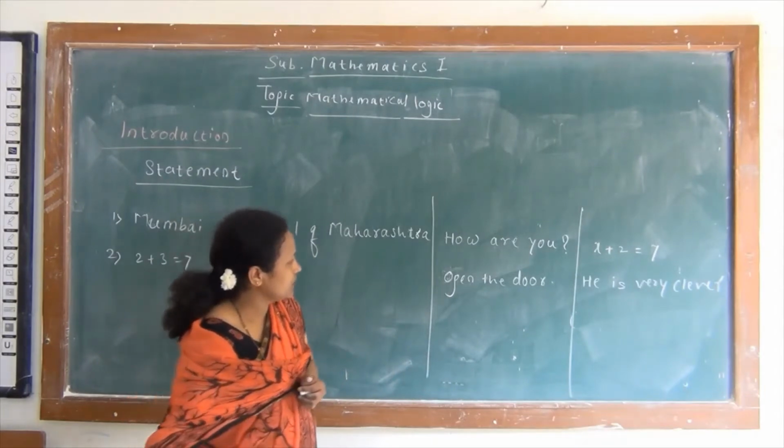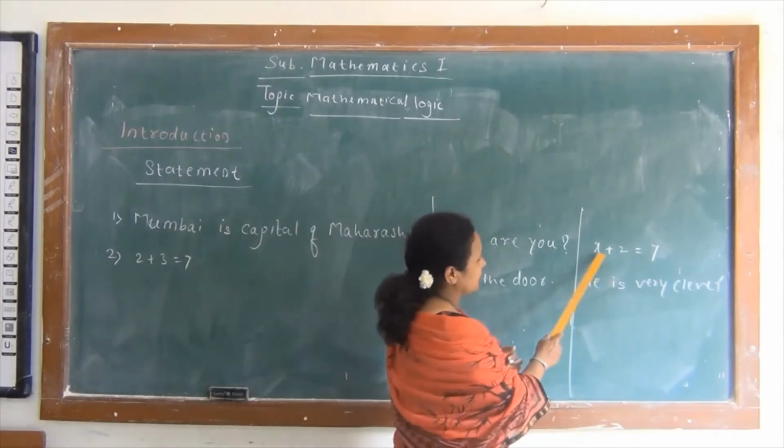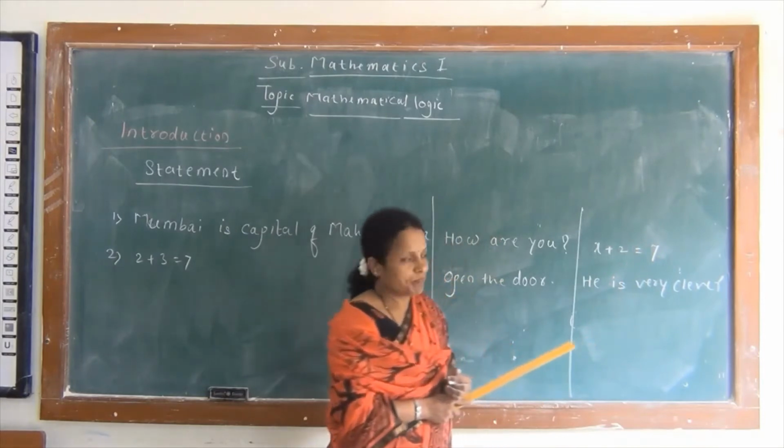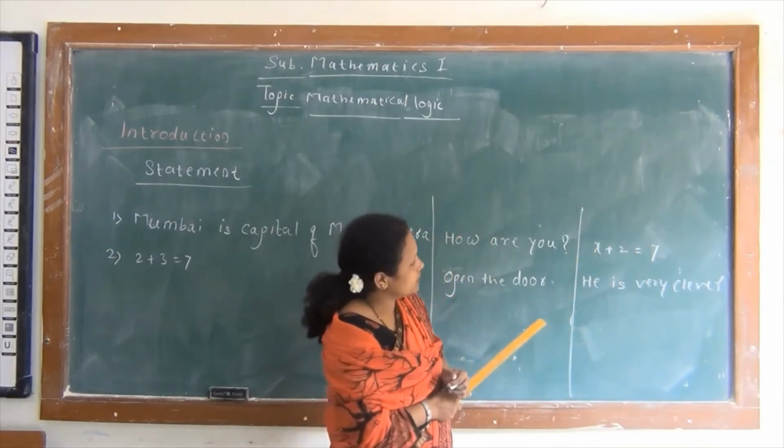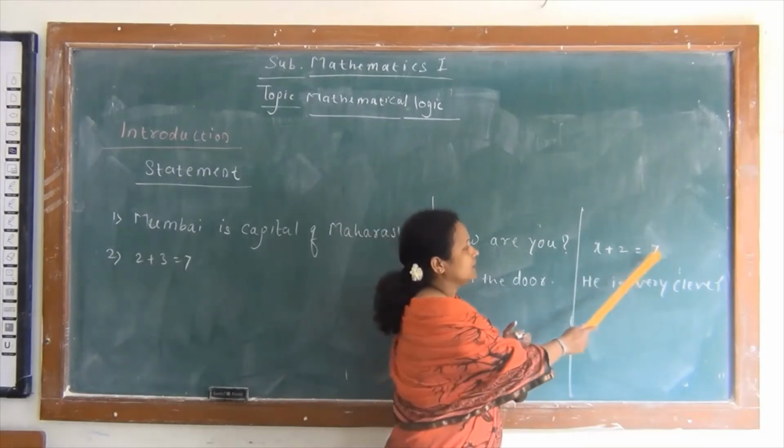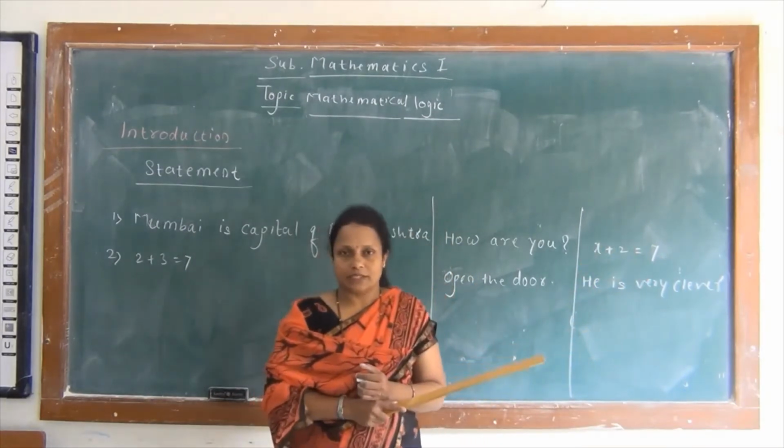Remember this note. Now see this third line, x plus 2 is equal to 7. If we take x equal to 1, then we get 1 plus 2 is equal to 3, so we say that it is a false statement.